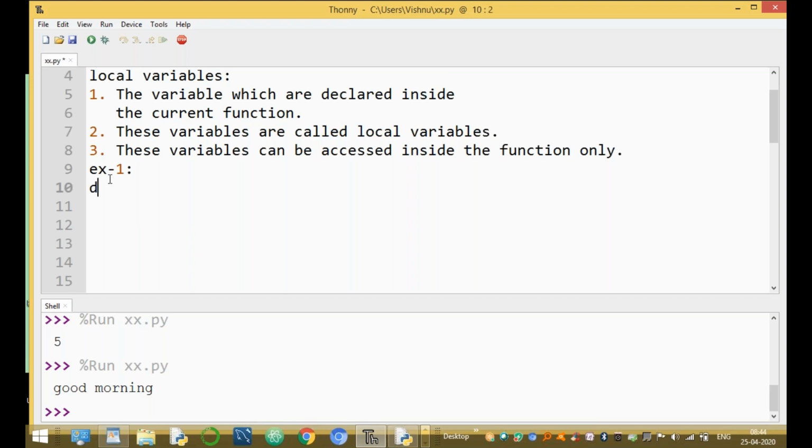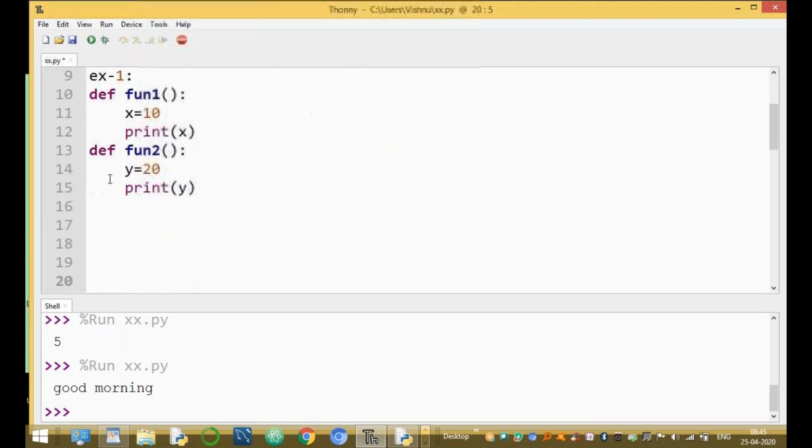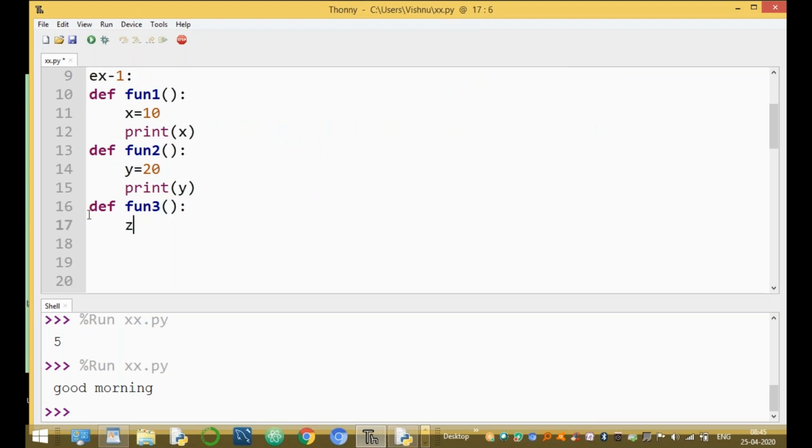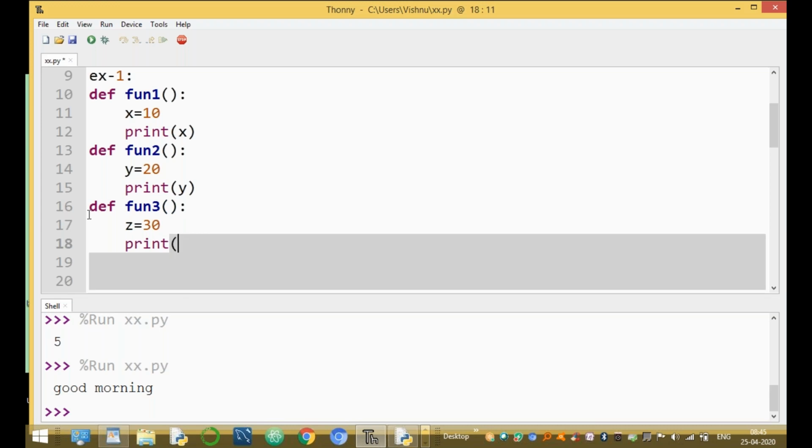The example in Python. Functions are declared by using the def keyword. fun1 is one function. For example, x equal to 10 and print of x. And here def fun2 is another function, with y equal to 20, for example, and print of y. And another function, def fun3, with z equal to 30 and print of z.